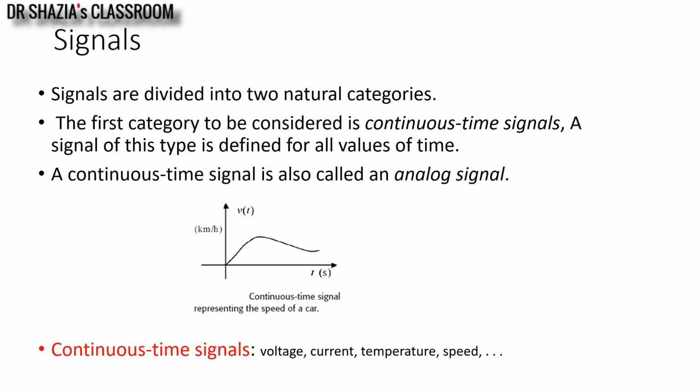Here I have shown a continuous time signal, the speed of a car over a specific time interval. This signal is said to be continuous in time, or analog, because it is continuous in its independent variable t. Time is the independent variable, and the signal is defined for all values of t.